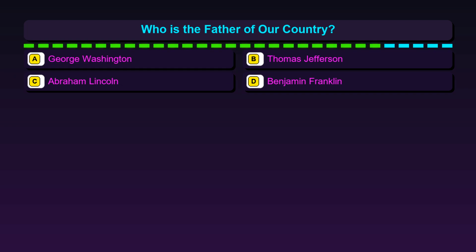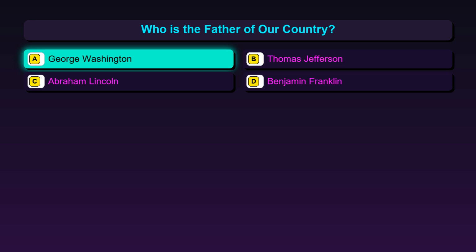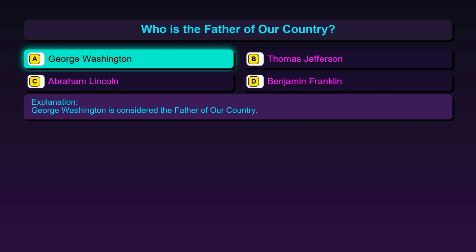Question 48. Who is the father of our country? Option A, George Washington. Option B, Thomas Jefferson. Option C, Abraham Lincoln. Option D, Benjamin Franklin. The correct answer is option A, George Washington. George Washington is considered the father of our country.